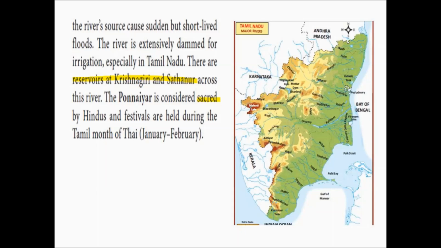So the Hindus worship the river Ponnayar as God. We already know Hindus worship rivers as God. Likewise, in this region also, Hindus worship the Ponnayar river as their god, and festivals are also held during the Tamil month of Thai. That is, during the Pongal season, you would have heard about this festival, Aatru Thiruvizha. It happens in the Tamil month of Thai, that is in January or February.